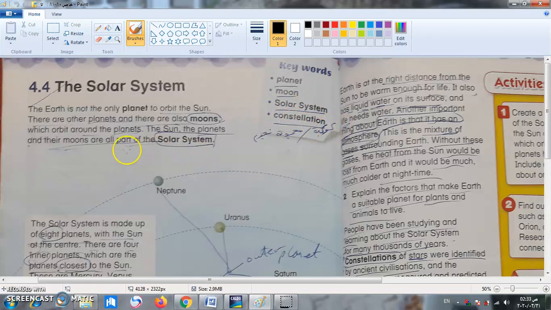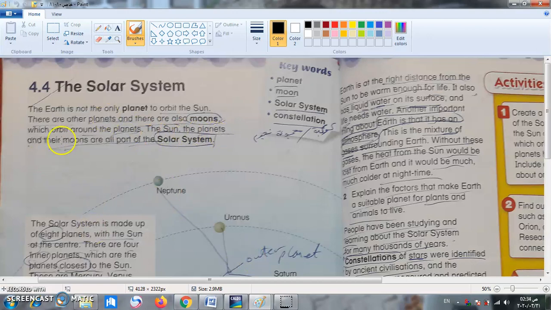Okay, so let's study. The Earth is not the only planet to orbit the sun. We said last time, orbit the sun means تلف حول الشمس, تدور حول الشمس in an orbit, في مدار. There are other planets and there are also moons which orbit around the planets. So we have the moon for our planet, the Earth, and also other moons for the other planets. So each planet has its own moon, okay? But we have only one sun for our galaxy, المجرة بتاعتنا.